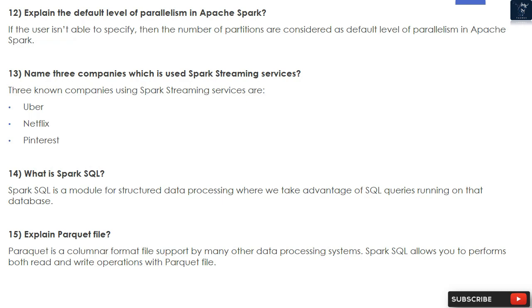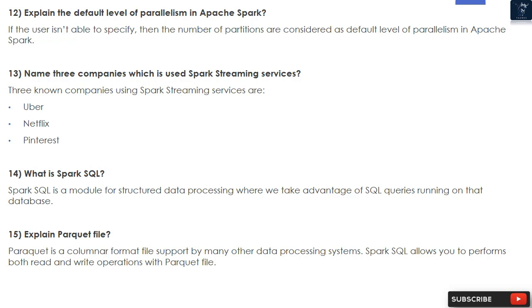12. Explain the default level of parallelism in Apache Spark. If the user isn't able to specify it, then the number of partitions is considered the default level of parallelism in Apache Spark. 13. Name 3 companies which use Spark Streaming services. 3 known companies using Spark Streaming services are Uber, Netflix, Pinterest.